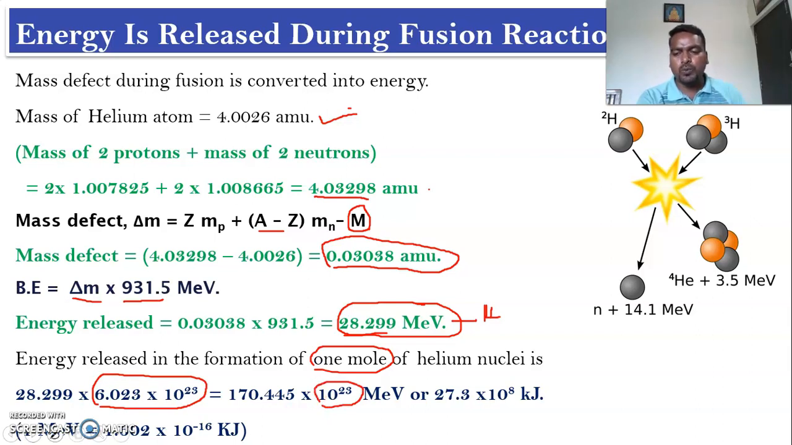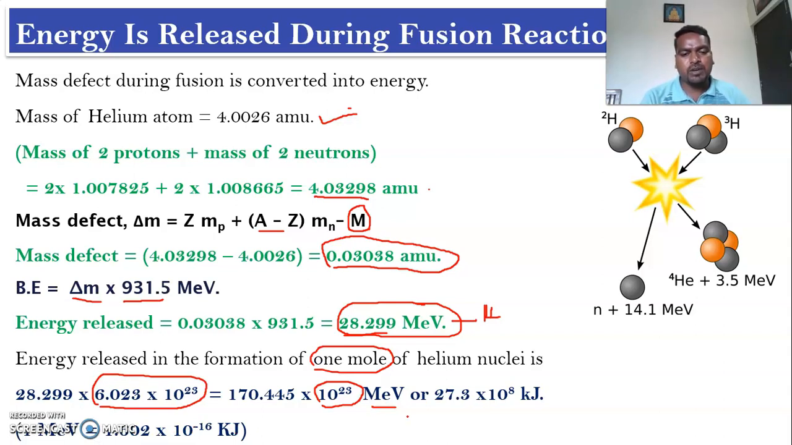We know that 1 mega electron volt is equal to 1.602 times 10 to the power of minus 16 kilojoule. As I said, we can express energy in two SI units, either in electron volt or in kilojoule. First we calculated in terms of mega electron volt. This mega electron volt can be converted using the relation that 1 mega electron volt is equal to 1.602 times 10 to the power of minus 16 kilojoule.